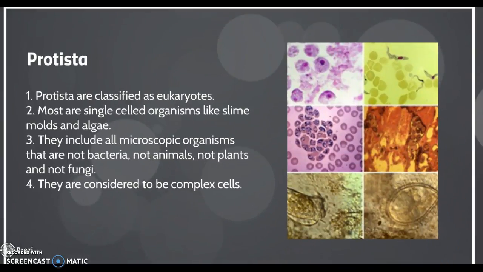Protista are classified as eukaryotes. Most are single-celled organisms like slime molds and algae. They include all microscopic organisms that are not bacteria, not animals, not plants, and not fungi, and they are considered to be complex cells.